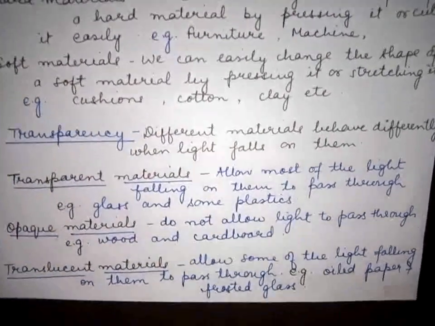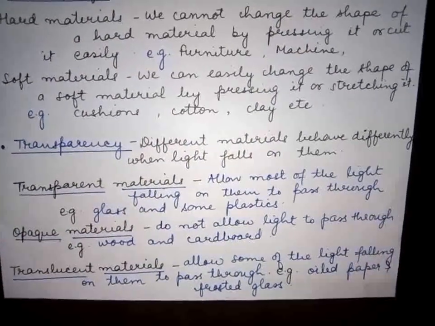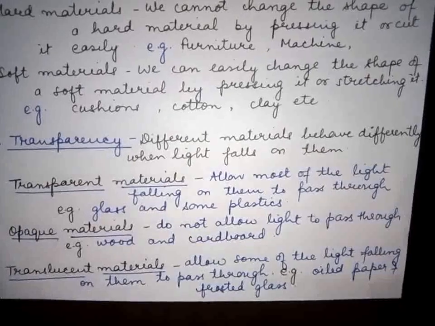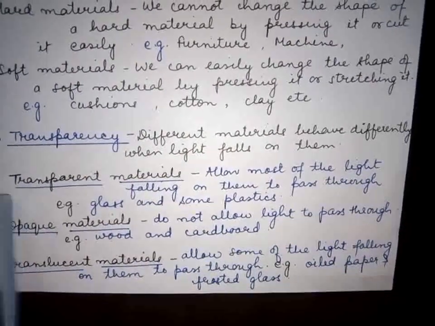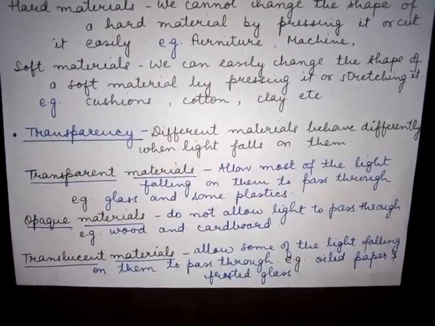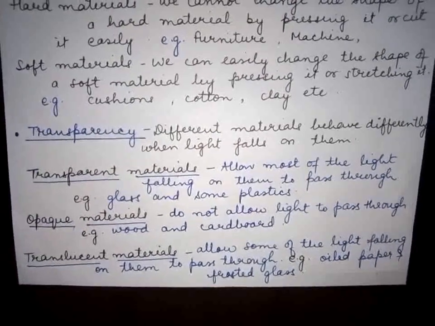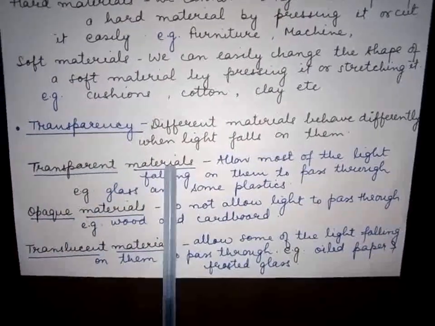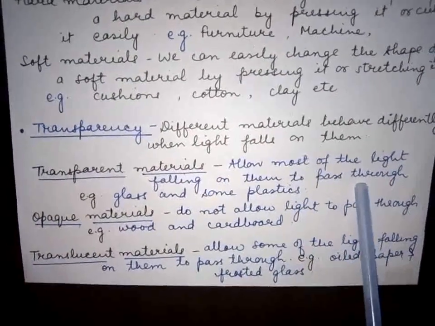Now another way is transparency. Different materials behave differently when light falls on them. Means whenever light falls on them, they behave differently. First we will discuss transparent materials. What are transparent materials? As is clear from the word transparent, transparent means you can easily see through them. So what are transparent materials? Those which allow most of the light falling on them to pass through.